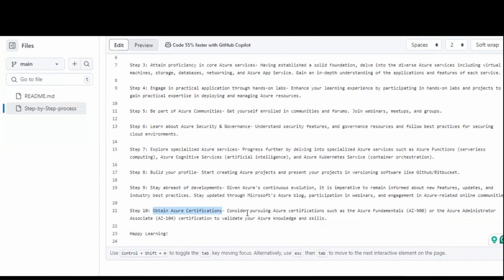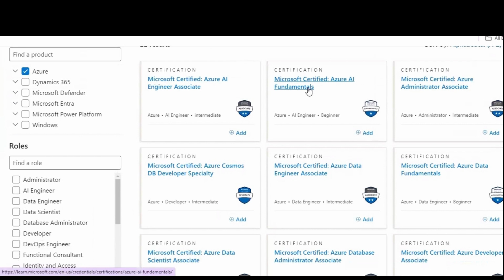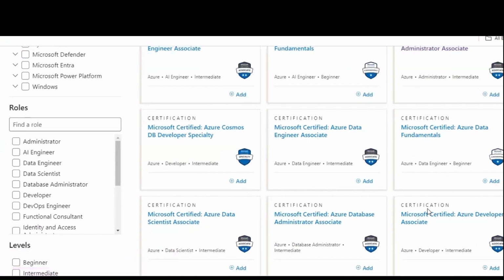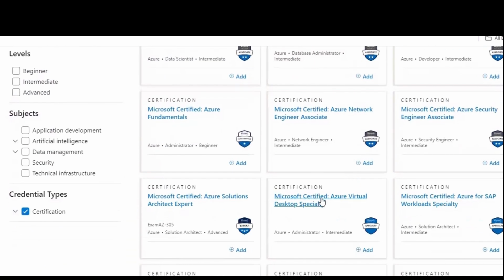For example, Microsoft provides a wide variety of certifications in terms of fundamentals, administrator, developer, associate, security. Like this, multiple certificates will be there. Let me showcase those certificates as well. These are certain certifications provided by Microsoft: the Microsoft AI certificate, fundamentals AI certificate, administrator certificate. If you are planning to do the administrator associate certificate, then you can opt for this one. If you are planning to go after the fundamentals, the associate, you can go ahead, and the database associate, like these, and desktop, security, and workloads. I guess there are multiple Azure solution certificates, n number of certificates, like AZ-100, 700, 900.